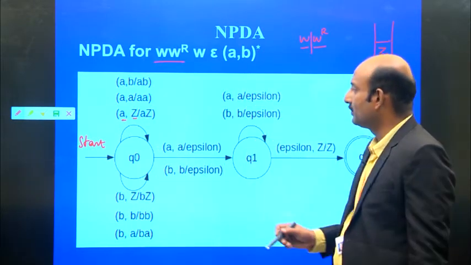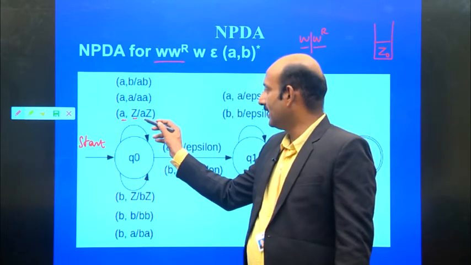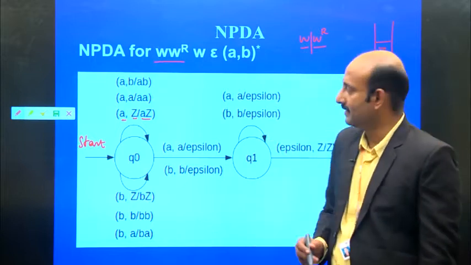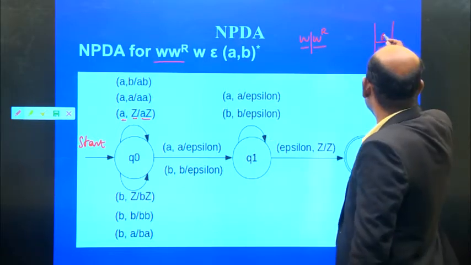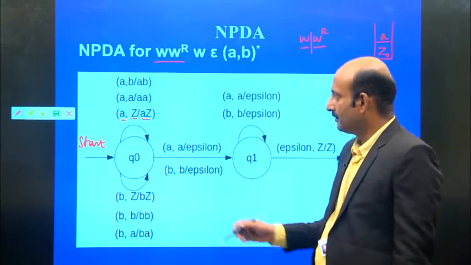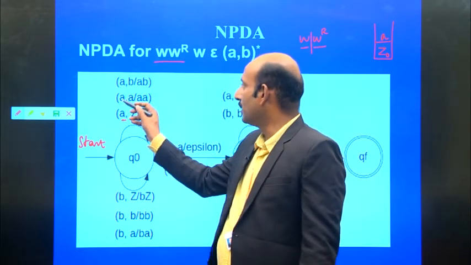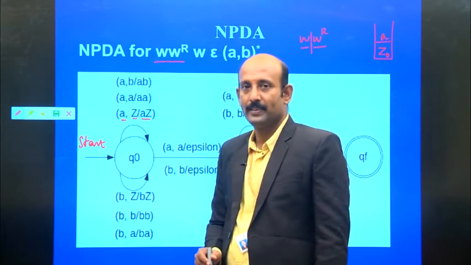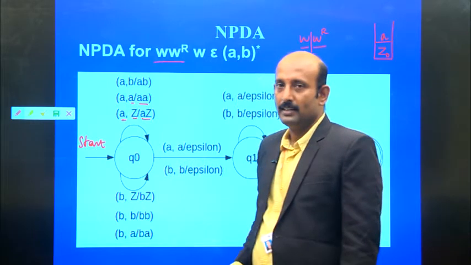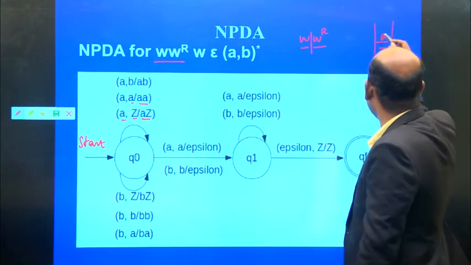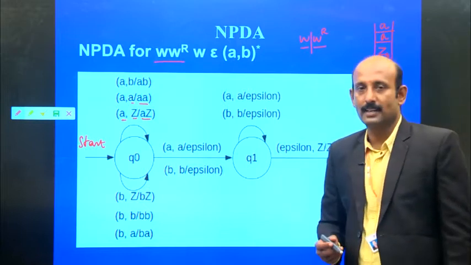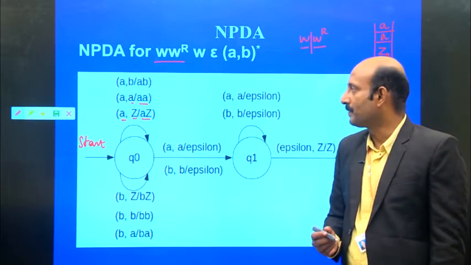What does that mean? After reading this input, A has been pushed onto the stack. Similarly, it may read another A, and that A is also pushed onto the stack. Now the stack contains AA.